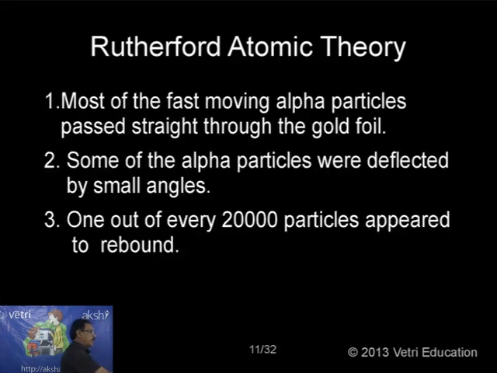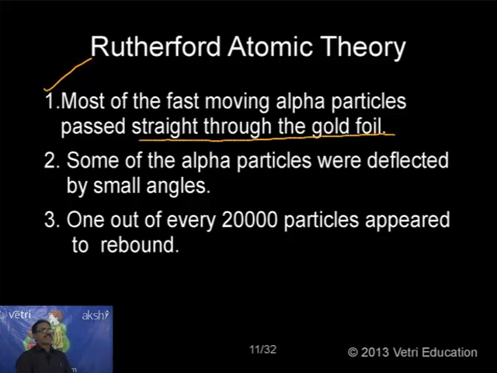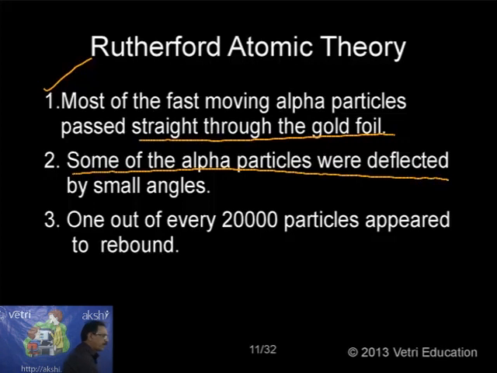Let me read again. Most of the fast moving alpha particles pass straight through the gold foil. That's the first observation. That means the atom is mostly hollow, empty space, with only one nucleus inside. Second, some of the alpha particles were deflected by small angles.